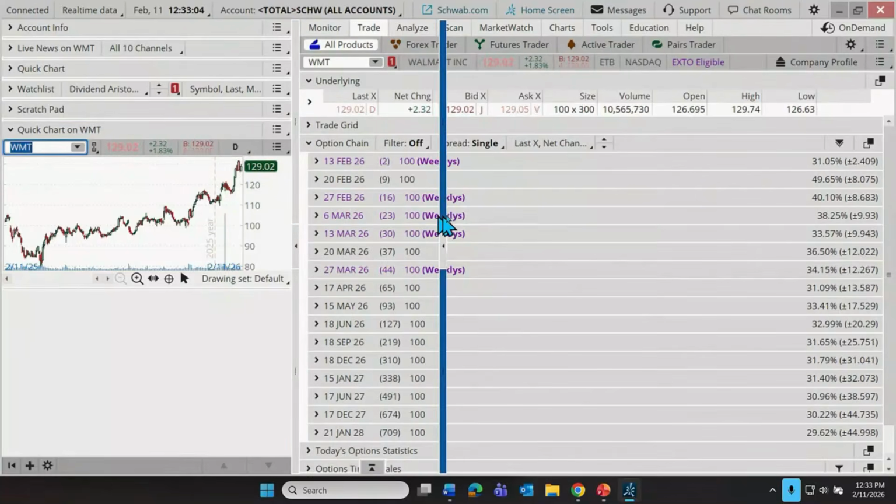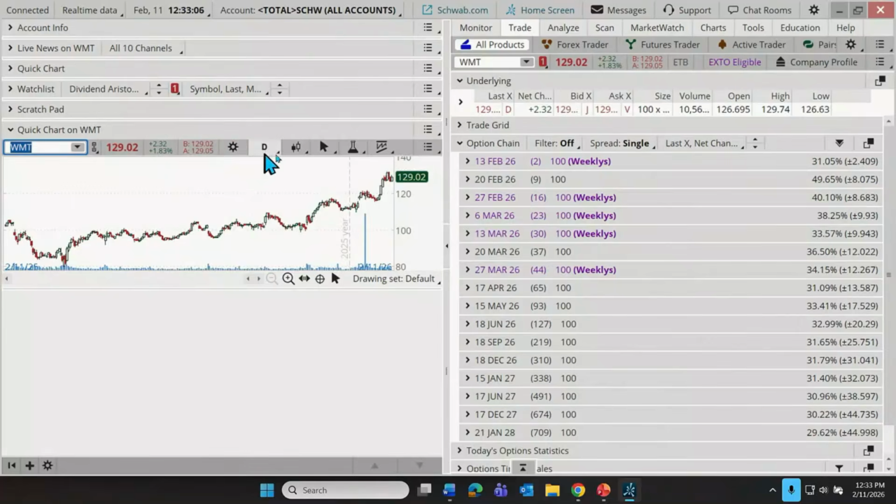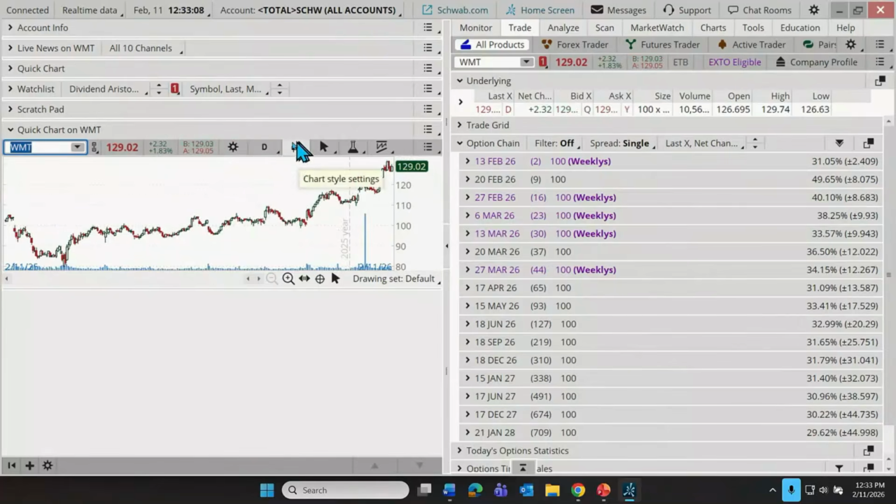So if I expand this out further, you'll see that there are the drawing tools that we're used to, there are the chart styles that we're used to, and yes, we can add different technical studies. Like we could put on a moving average if we like. And then as we move from one symbol to the next, we have that technical data.